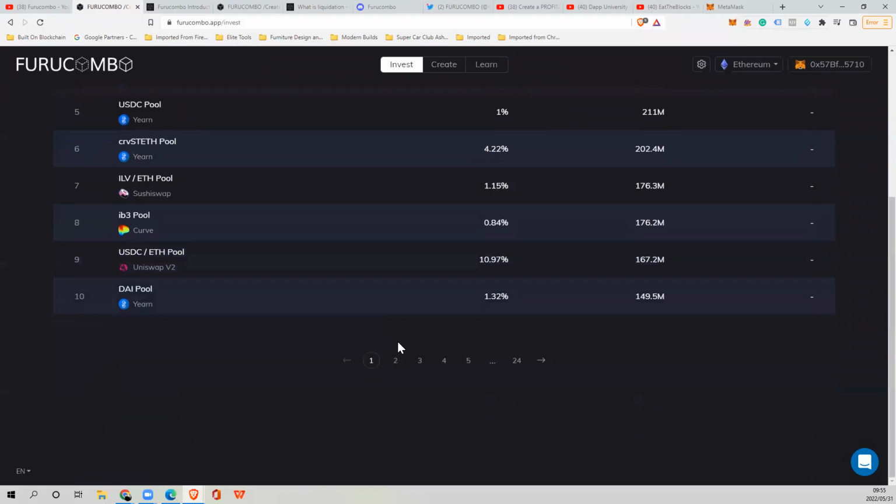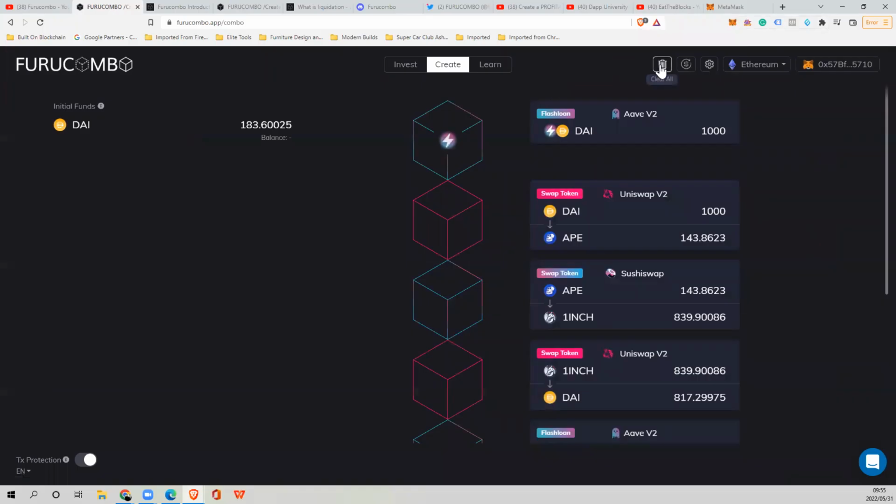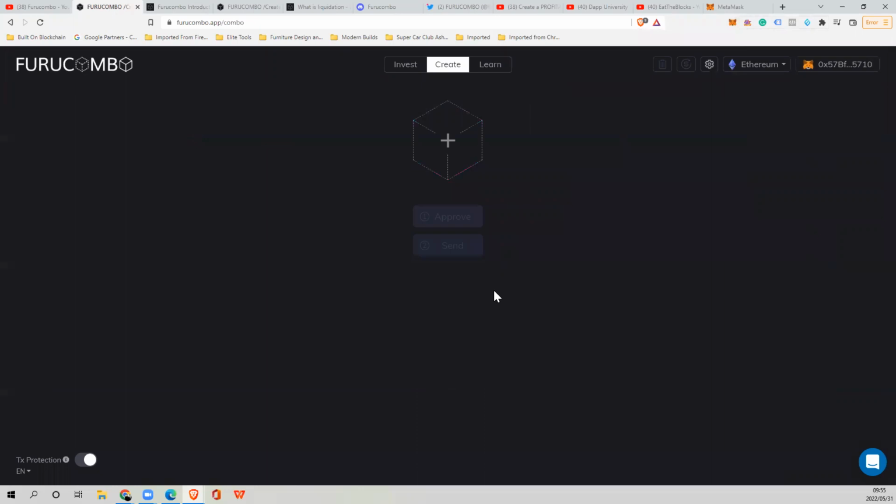What we're going to do is understand how a flash loan actually works. So you're going to go to create. Let's clear all of this. Delete. So we're going to start from fresh, right? Make sure that your transaction protection is on here.